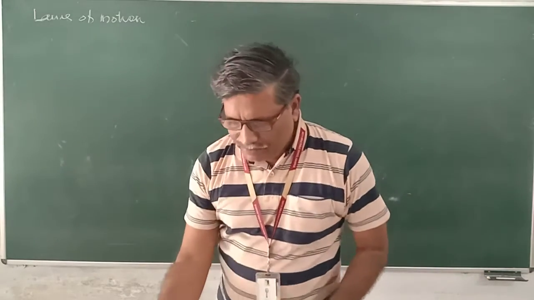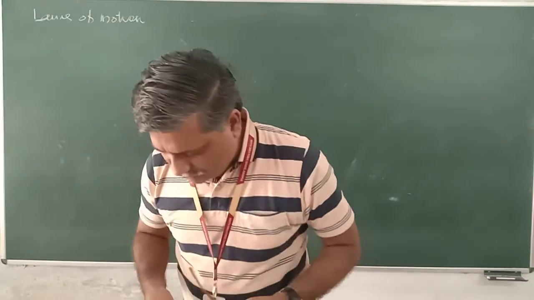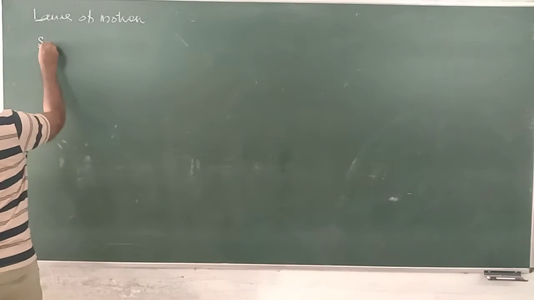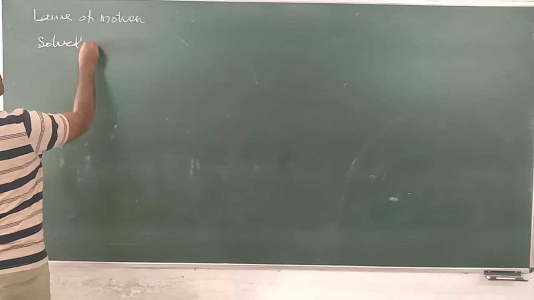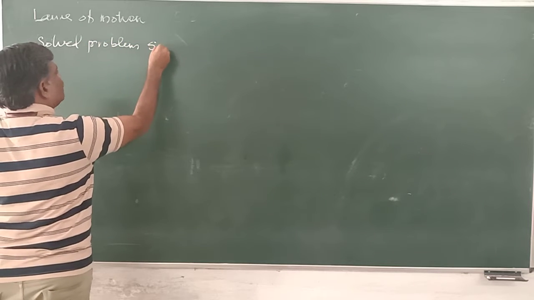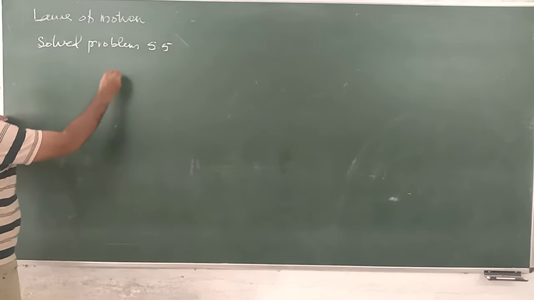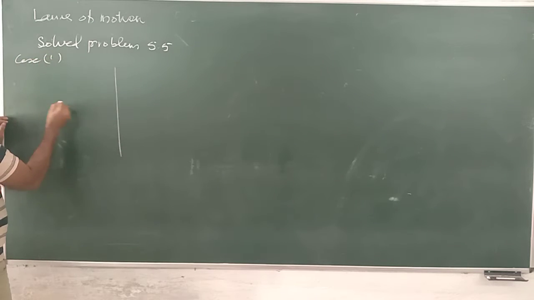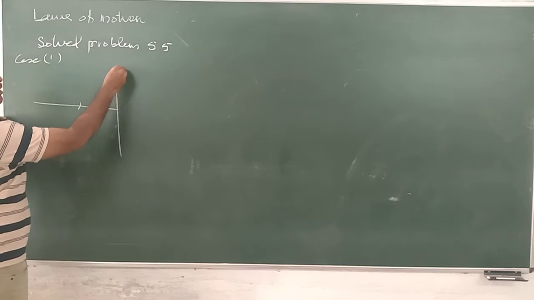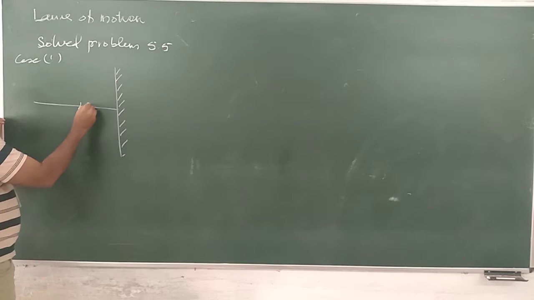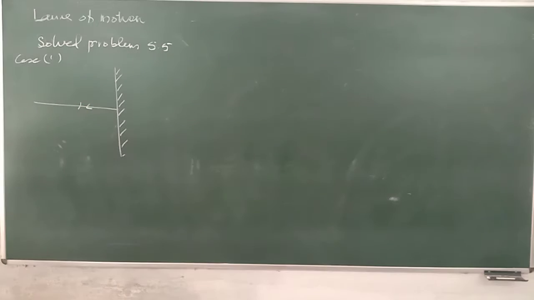This is solved problem 5.5 from the book. First case: this is the ball, and this is the wall there. The ball is going in this direction and it is turning back.